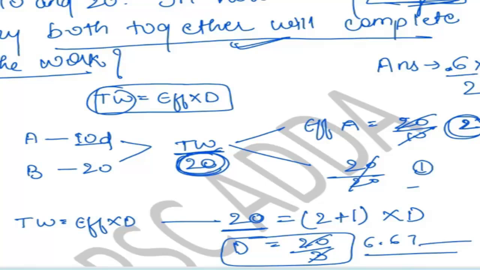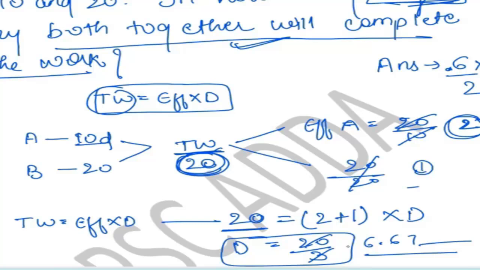Have you got the approach? I will repeat the approach. I don't have any issue, but please don't keep any doubt in your mind, because it will definitely reflect in your questions. And day by day we will increase our patterns. So I don't want any confusion. If you have any confusion, you can tell me and I will solve it right now. Have you understood the method of solving time and work?